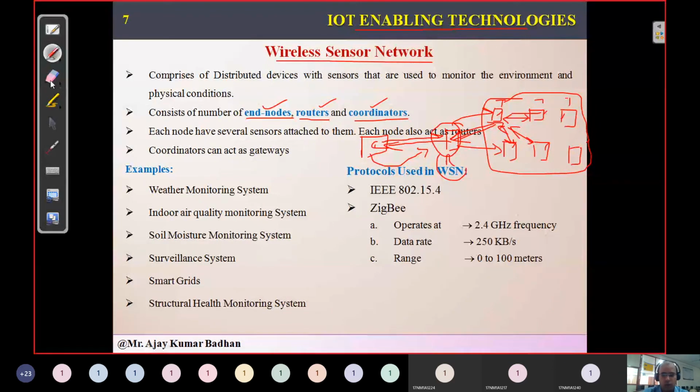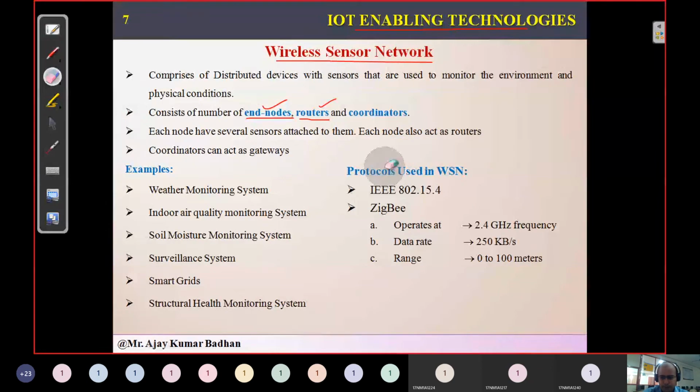So these three are most important, and moreover, this coordinator may also act as a gateway. Gateway means the connection to the internet. As I told you, this is your coordinator, this is your router, and here we have a set of nodes. This coordinator will be connected to the internet, and from the internet it may be connected to your cloud service.